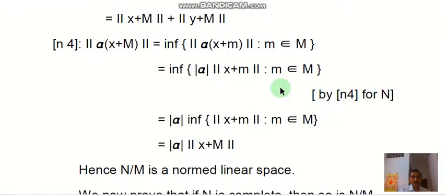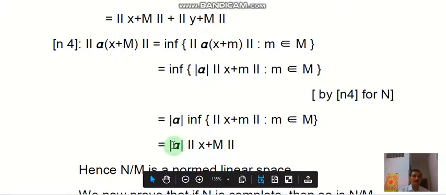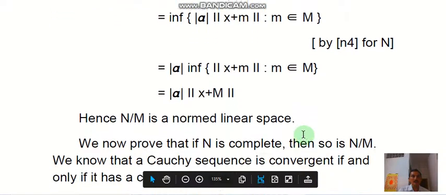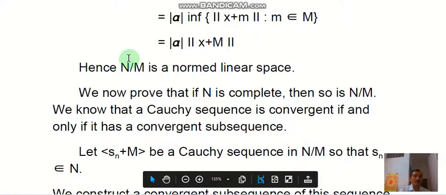Now the last condition for the norm: the norm of alpha times (x + M) equals, by definition, the infimum of the norm of alpha x + m for all m belonging to M. This is equal to the infimum of modulus alpha times the norm of x + m, by the norm in N. Then we take modulus alpha outside, so this becomes modulus alpha times the norm of x + M. So we have satisfied all four conditions of the norm. Therefore N/M is a normed linear space.